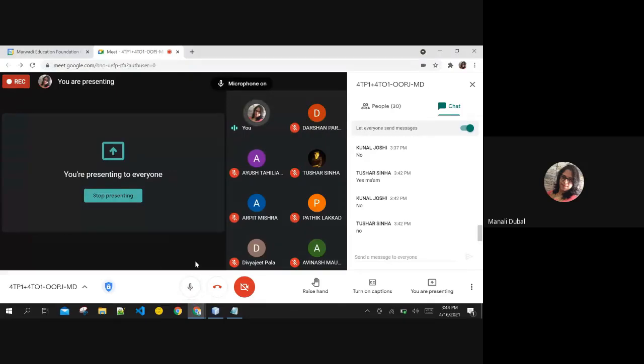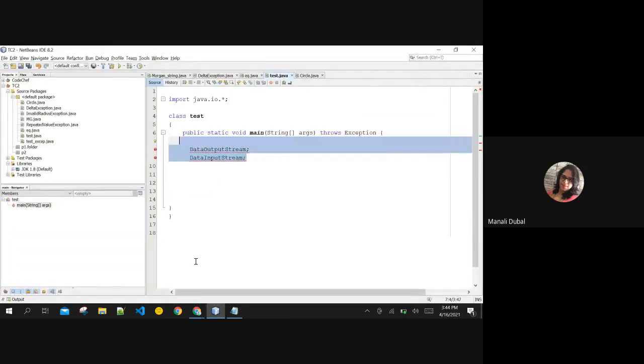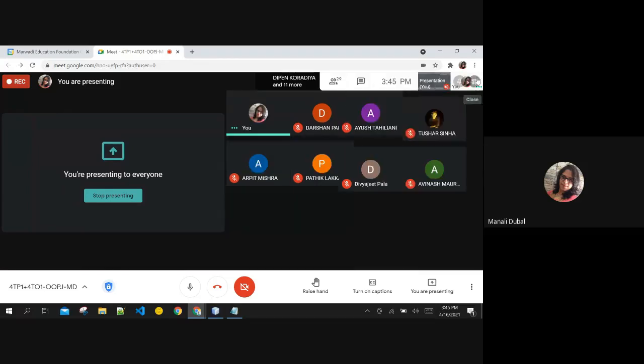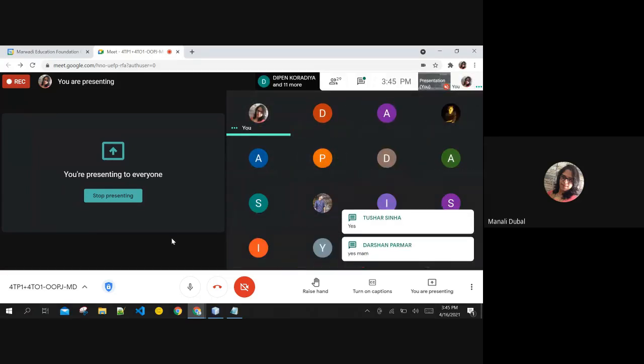Yes, you all are trying this data input stream class, right? Used for data inputting and output from file itself. You can create the object of file because it's easy to see your data handling in file. Please create the file output stream, file input stream object, and write and read the data to and from the file. You all are trying, right? Yes, yes, yes.